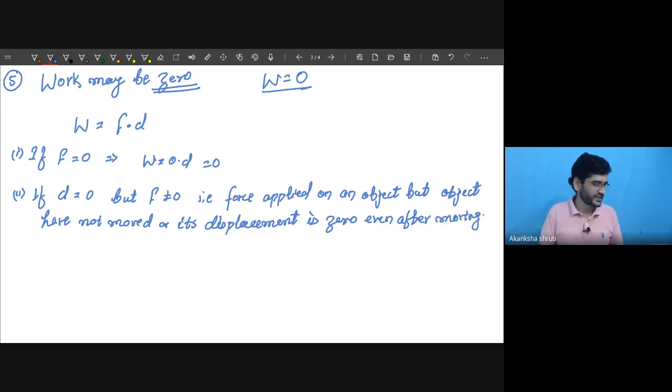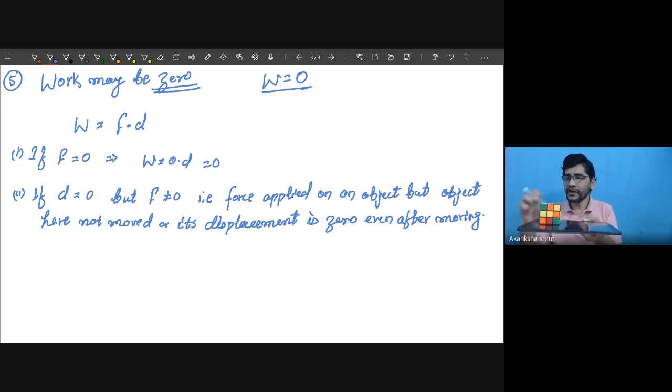These are the situations. Please understand, students. Let us consider the object is like this. I am pushing this object 5 centimeters forward, then with the same force bringing it backward, so the displacement is zero.